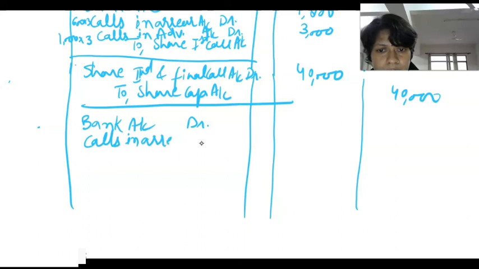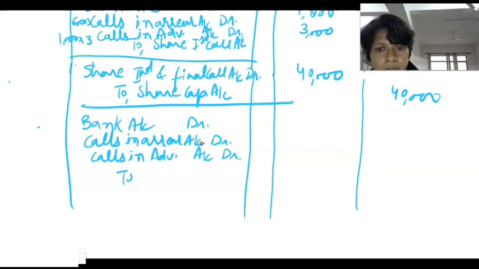Calls in arrear account debit. We have also adjusted calls in advance money. Calls in advance account debit to share second and final call account.